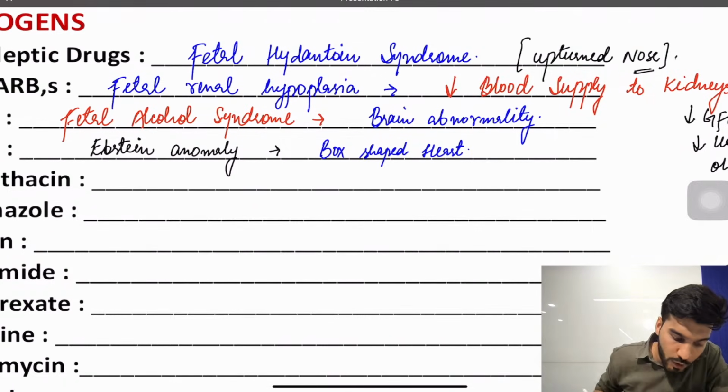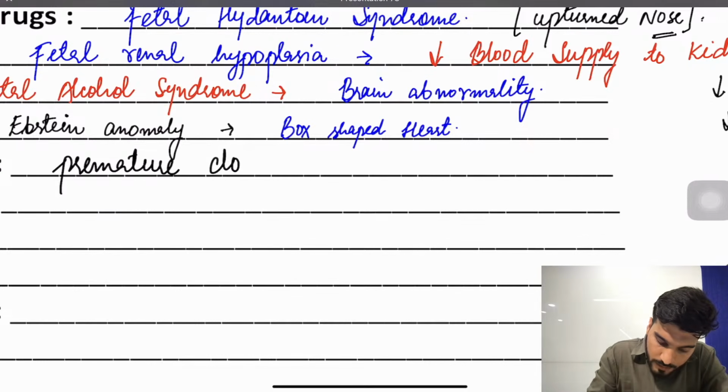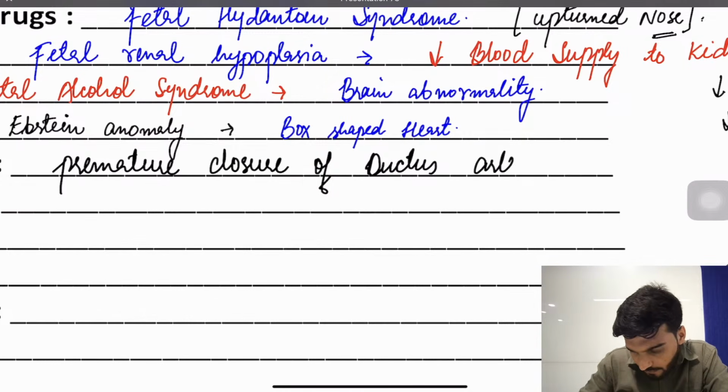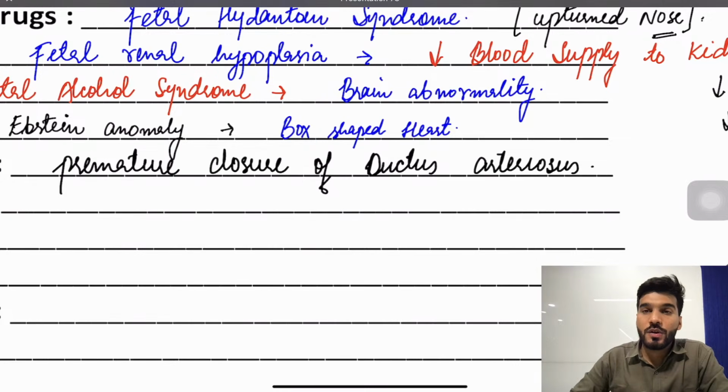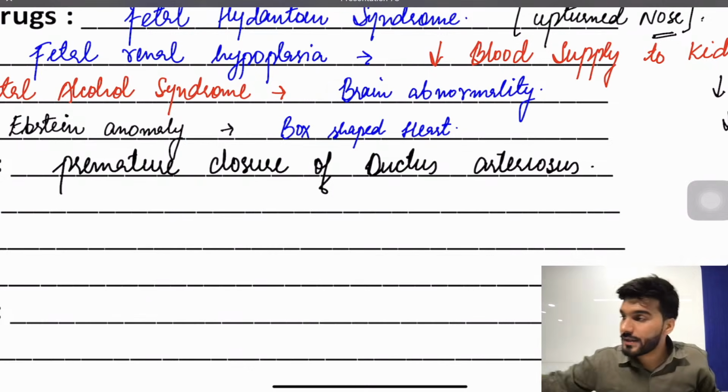Now if we talk about indomethacin, indomethacin causes premature closure of ductus arteriosus. In order to maintain the patency, which drug do we give? We give a prostaglandin. Which prostaglandin is used to maintain the patency? Tell me. Pharmacology is very important.